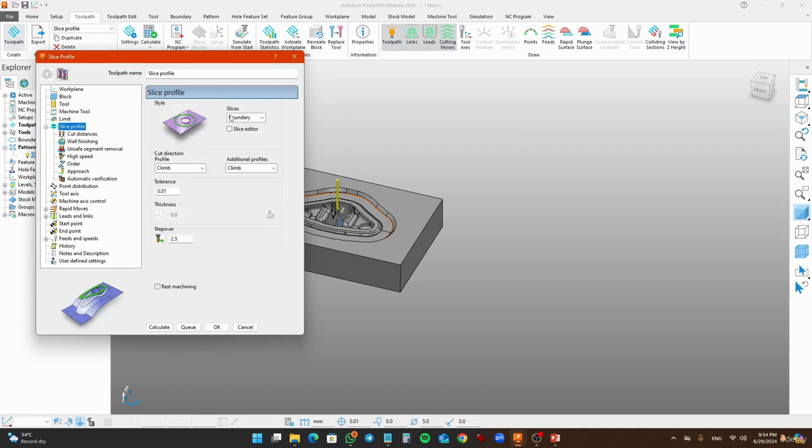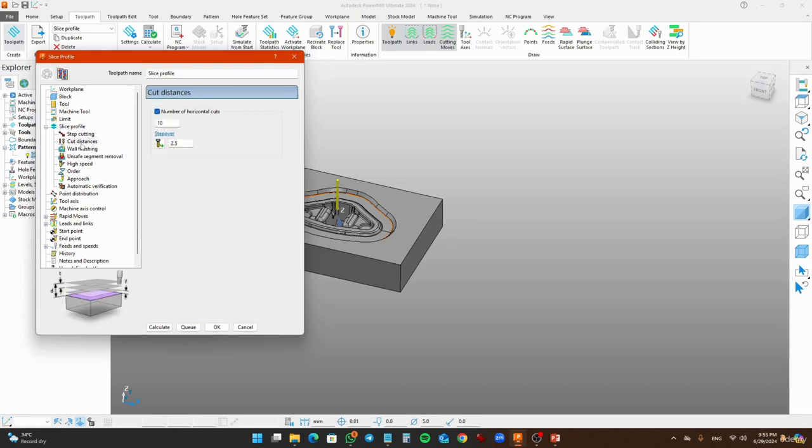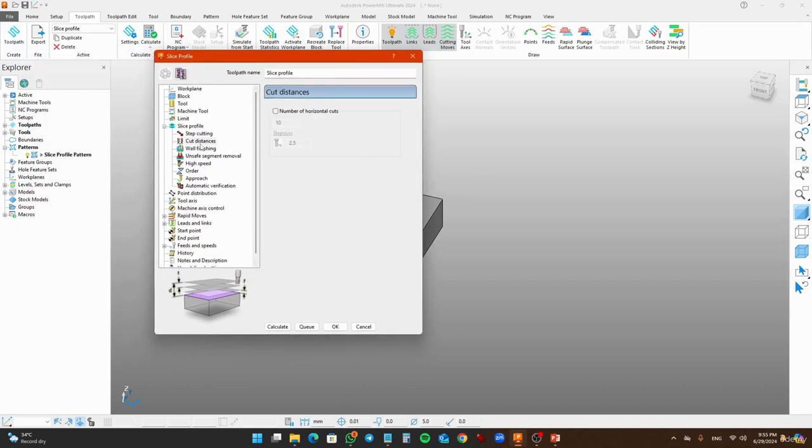Go to slice profile parameter settings, and what you have here is the boundary. I have created a pattern, so just go and select the pattern. If you want to set the tolerance, I have set the tolerance 0.01. I don't need any thickness. Step over is 2.5. And cut distance, I've set to 0. I'm going to tell you after creating the slice profile how to set the cut distance. Do not change anything here.